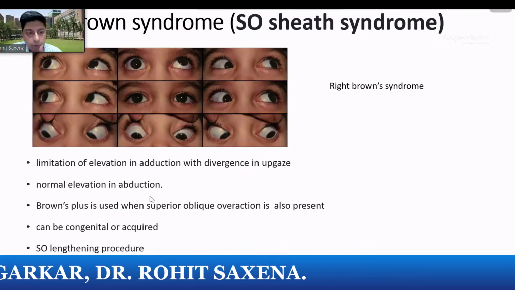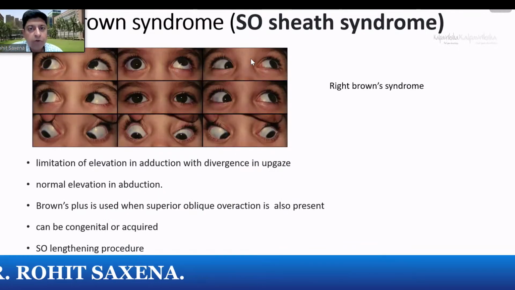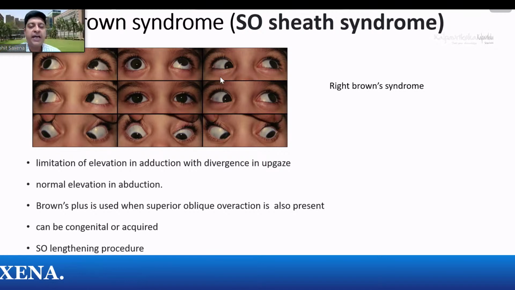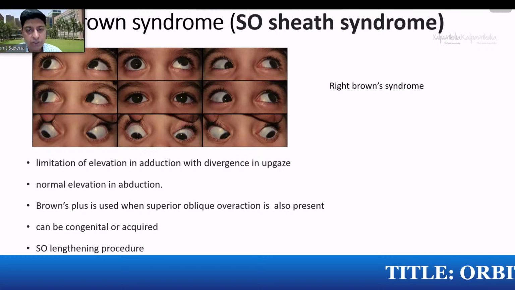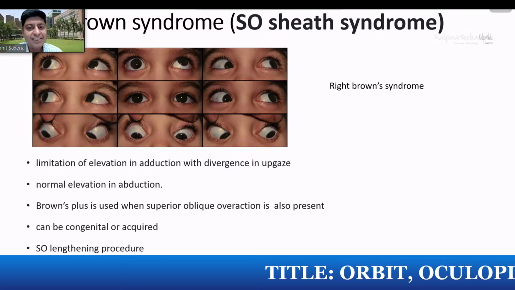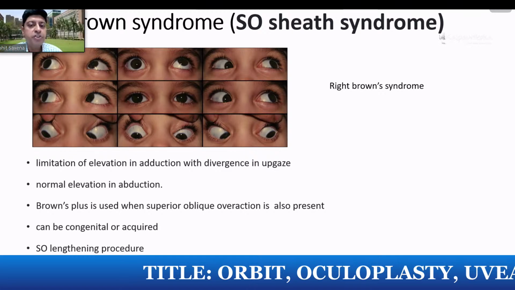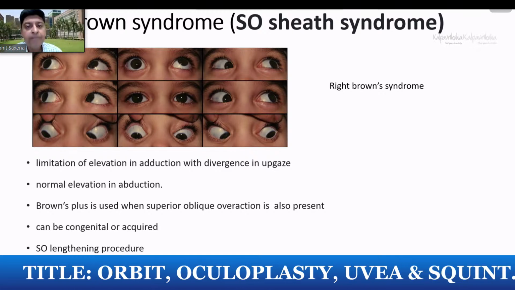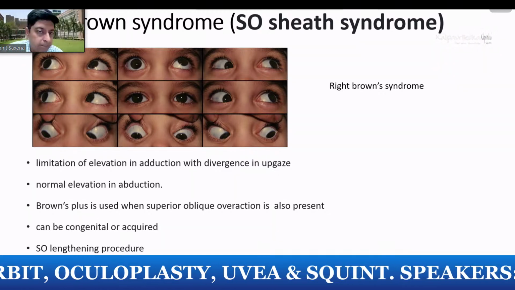So just to show you this, you can manage by a superior oblique lengthening procedure. Either you can put a silicon band, or you can do a chicken suture by suture lengthening, or you can do a split superior oblique lengthening procedure by just lengthening the muscle from the insertion or in between.